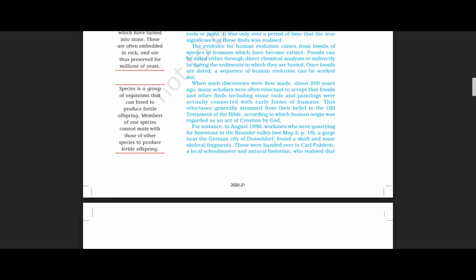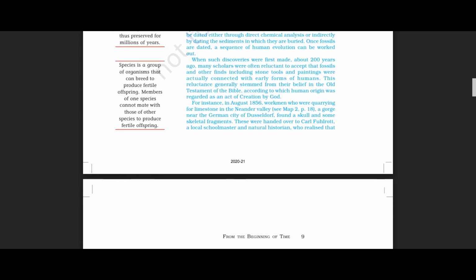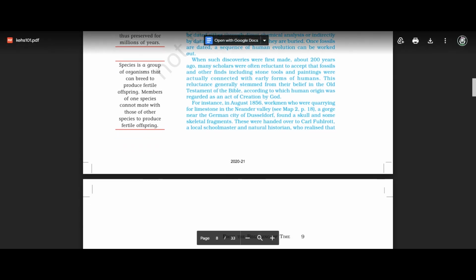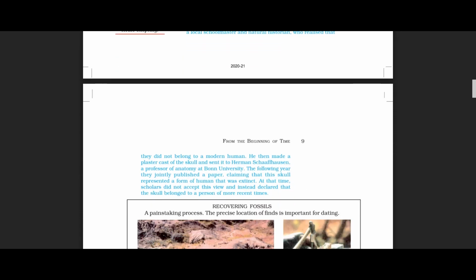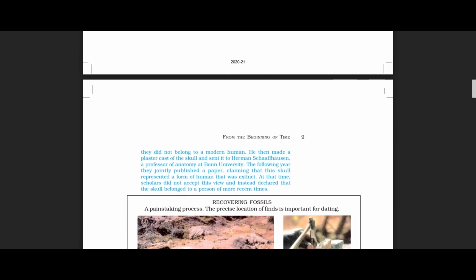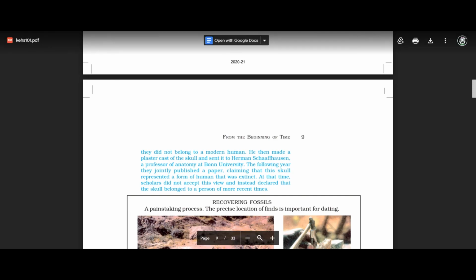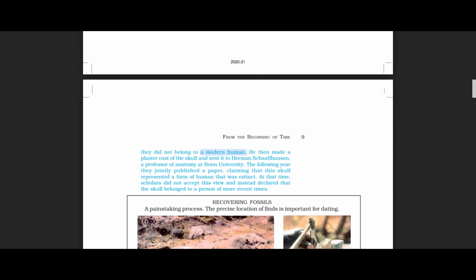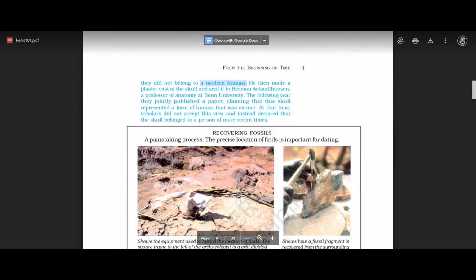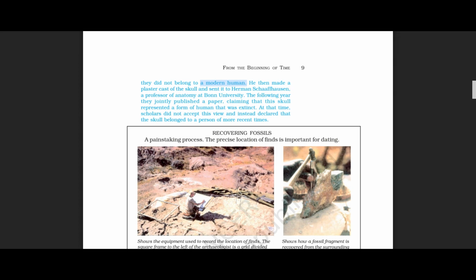Some workmen were working in a quarry for limestone in the Neander Valley, a gorge near the German city of Dusseldorf. At that time, they found a skull and some skeletal fragments, and they handed these over to Carl Fuhlrott, a local schoolmaster and natural historian. He realized that it does not belong to a modern human, and he then made a plaster cast of the skull and sent it to a professor of anatomy at Bonn University named Hermann Schaaffhausen.